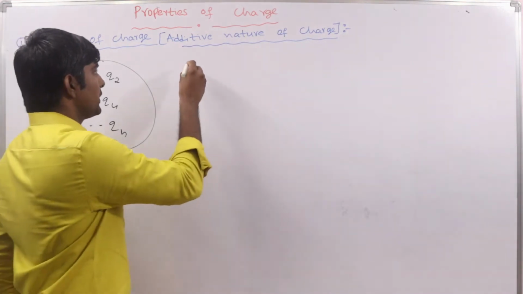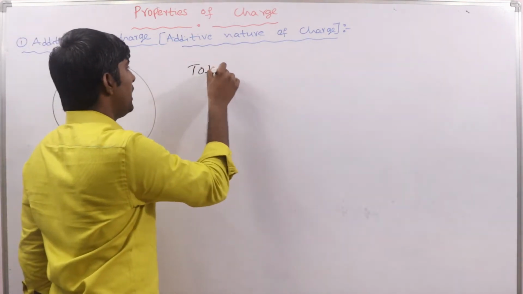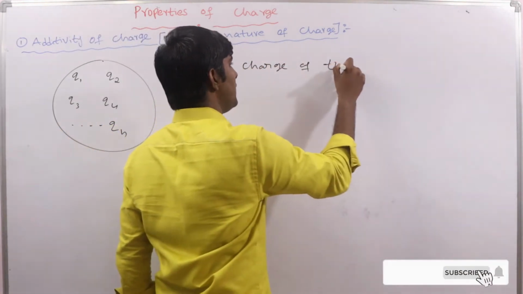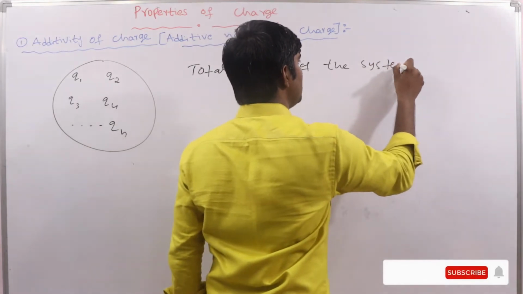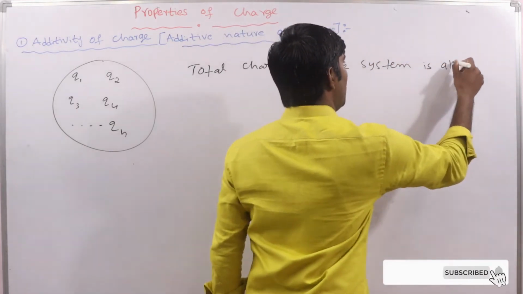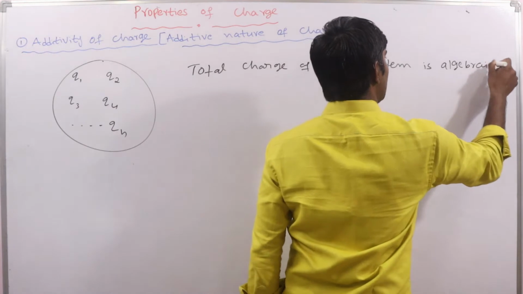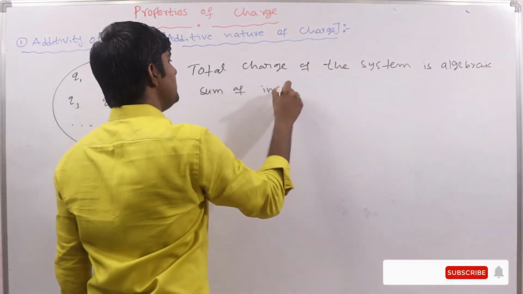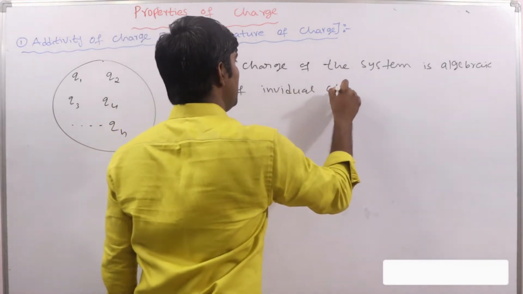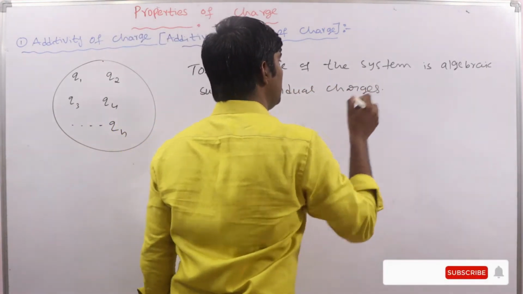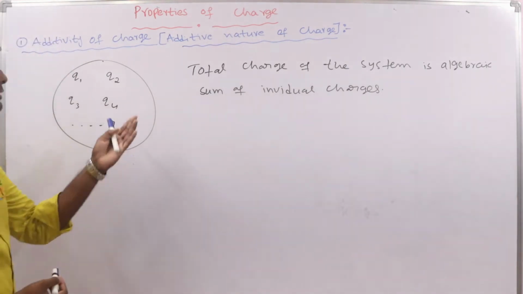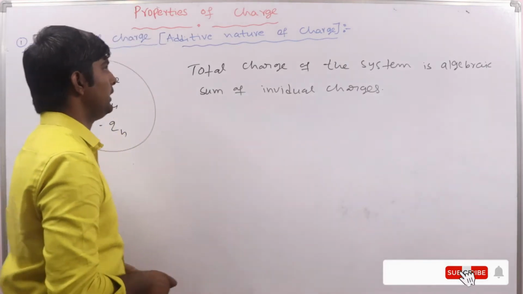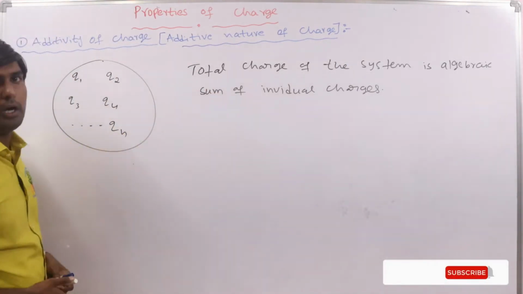So the total charge of the system is the algebraic sum of the individual charges, or the sum of the charges of the individual particles. This is the additive nature of charge.